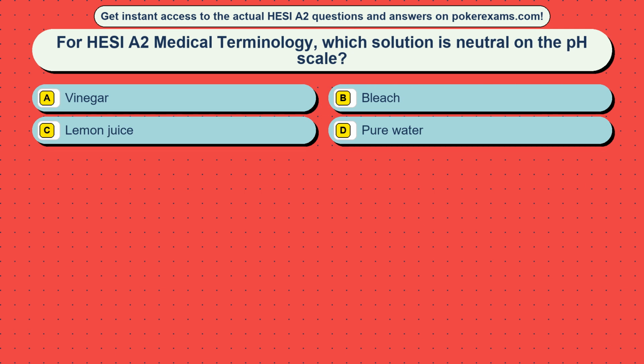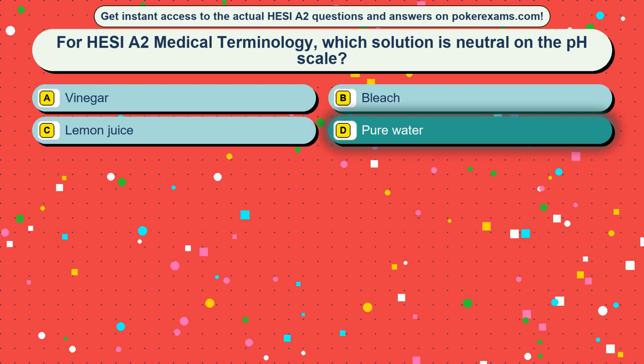Question 2. For HESI A2 medical terminology, which solution is neutral on the pH scale? Option A, vinegar. Option B, bleach. Option C, lemon juice. Option D, pure water. The correct answer is option D, pure water.